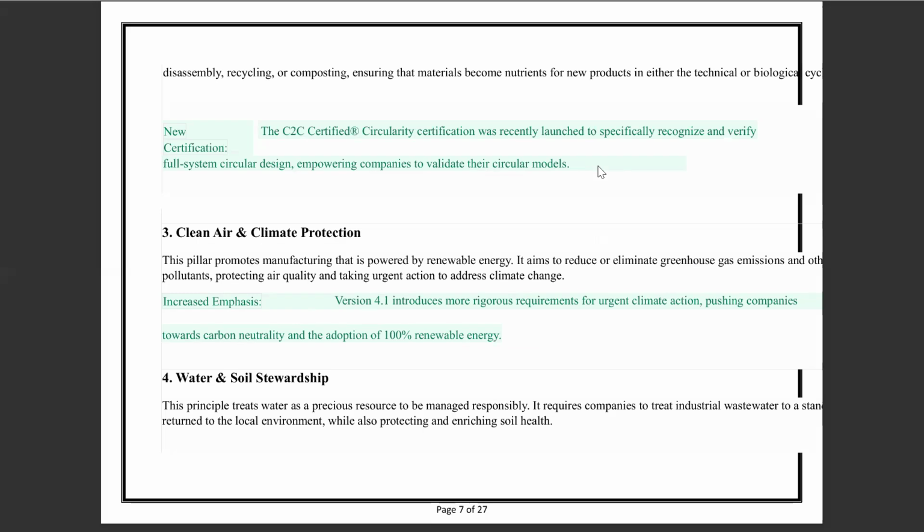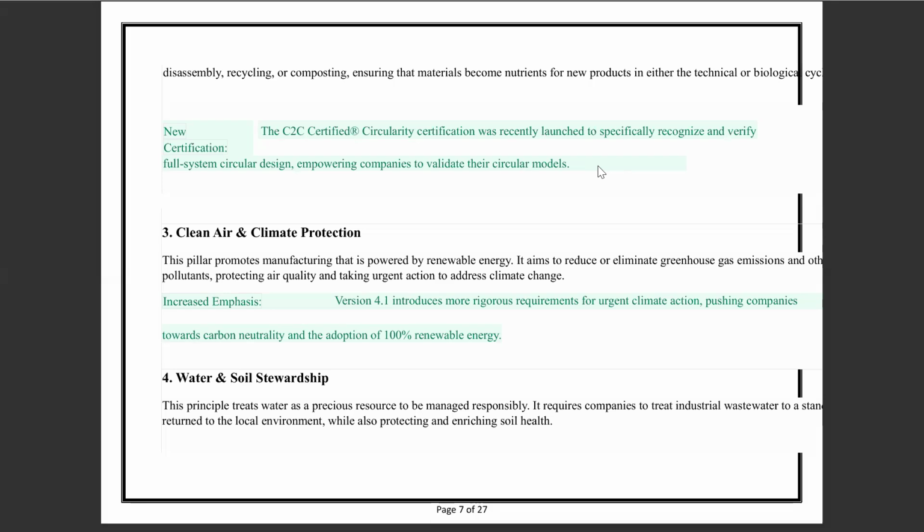The third one is clean air and climate protection. This pillar promotes manufacturing that is powered by renewable energy. It aims to reduce and eliminate greenhouse gas emissions and other pollutants, protecting air quality and taking urgent action to address climate change. The fourth one is water and soil stewardship. This principle treats water as a precious resource to be managed responsibly.